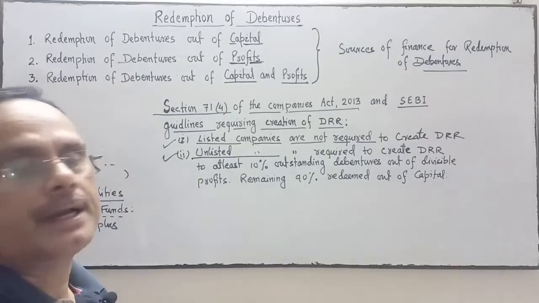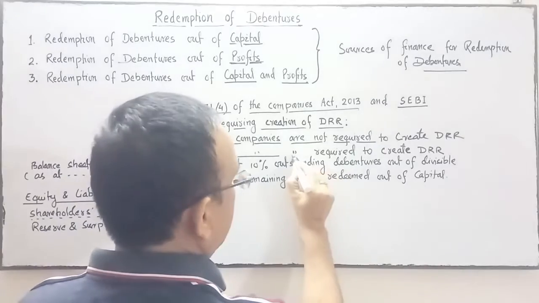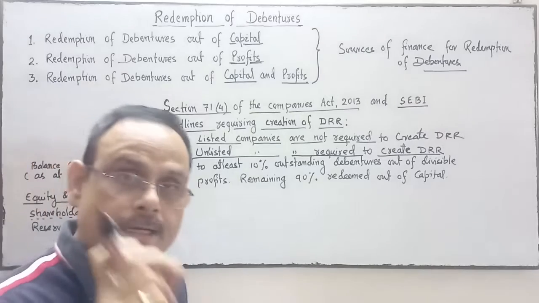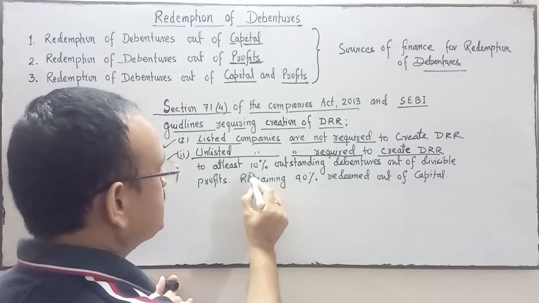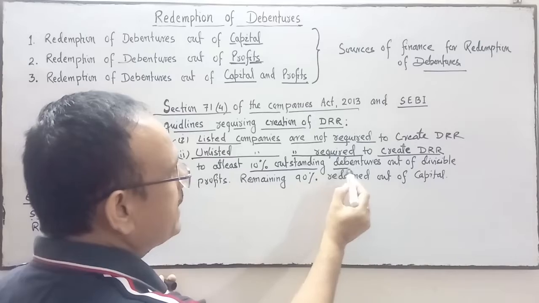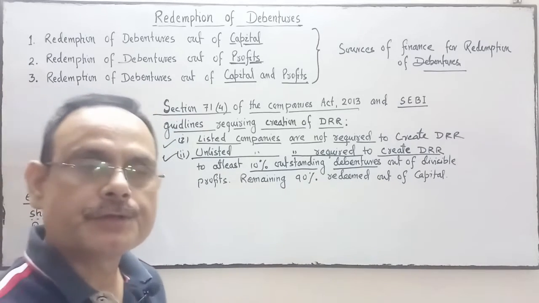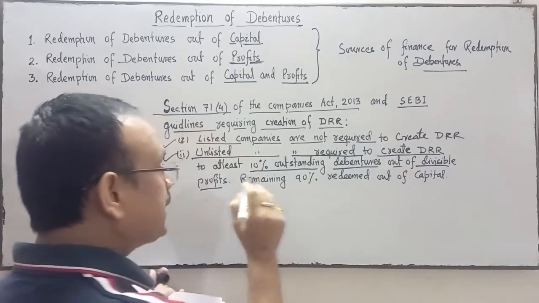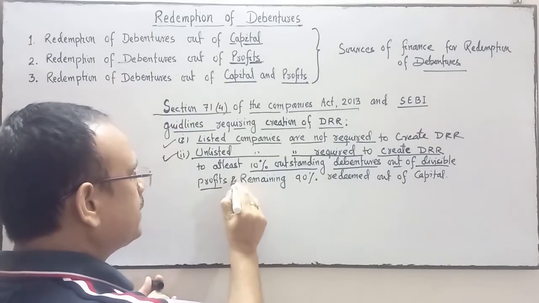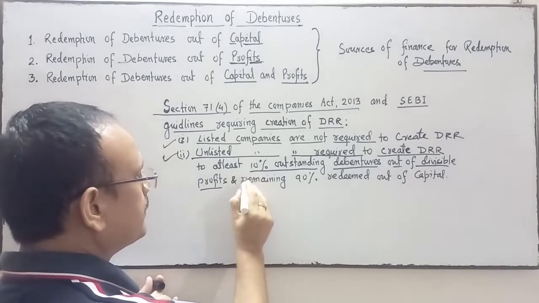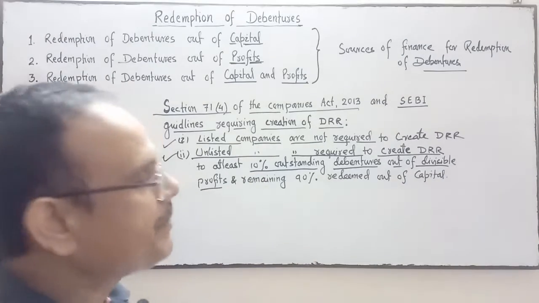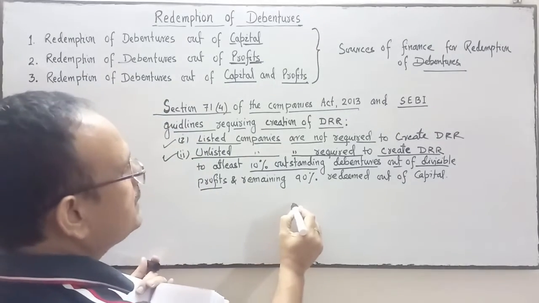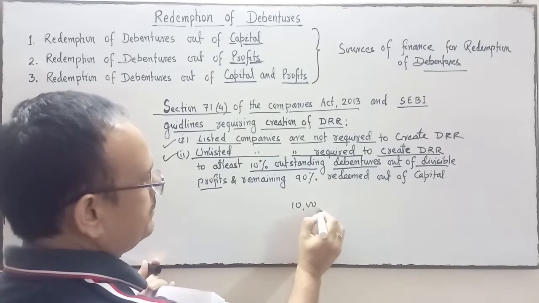They are required to create DRR of at least 10% of outstanding debentures out of divisible profits, and the remaining 90% redeemed out of capital. Okay, so suppose the outstanding debenture is 10 lakhs.